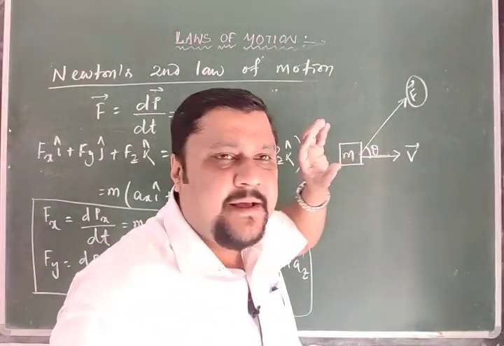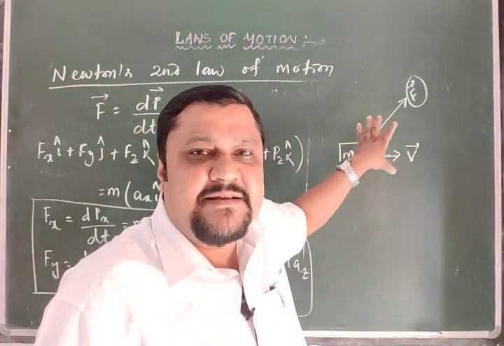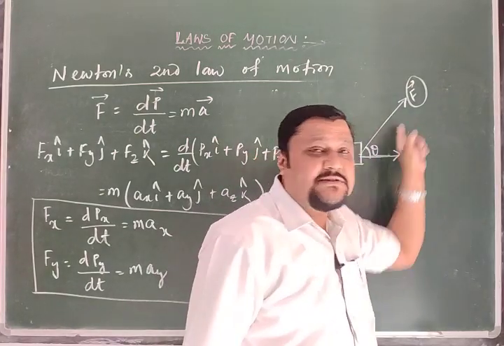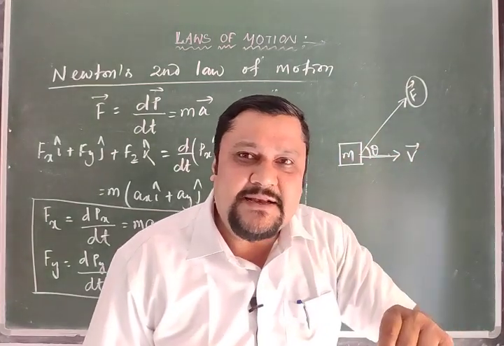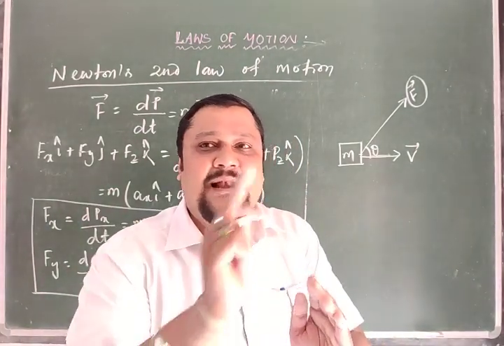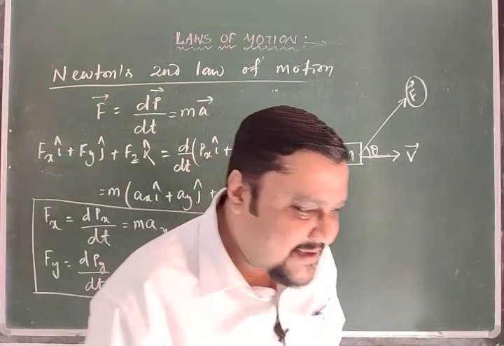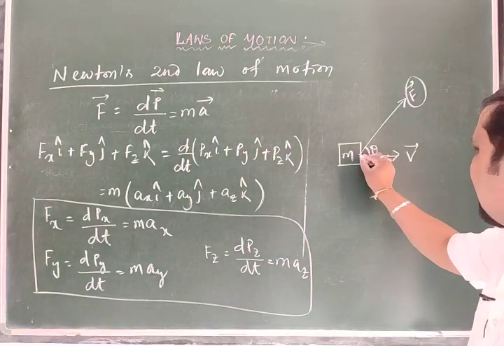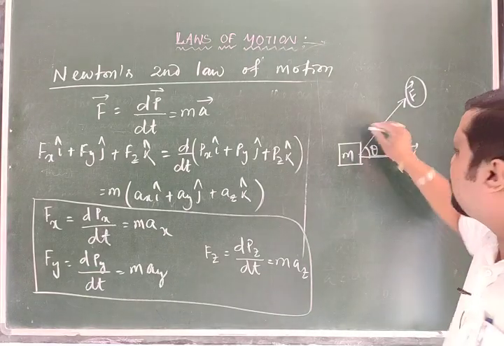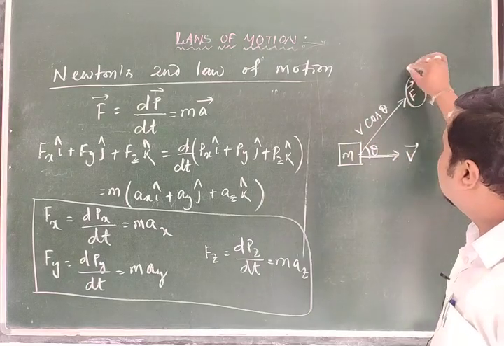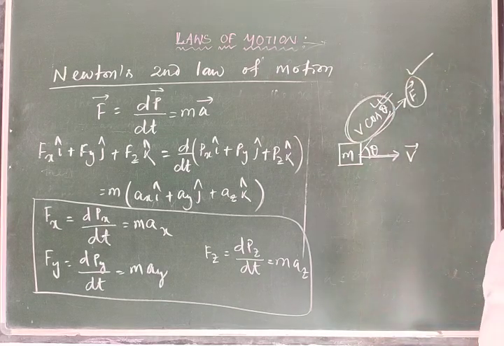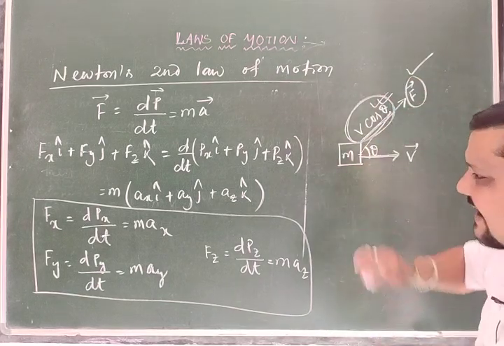Because we are discussing only the non-relativistic concept, the mass is not changing. What will change is the velocity. So while writing this in component form, it changes the velocity along the direction of the applied force. Now you can ask me, if this angle is theta, what is the component of V along this applied force? V cos theta. This force changes this component along the direction of the applied force.